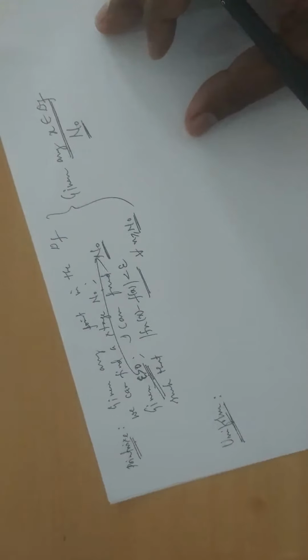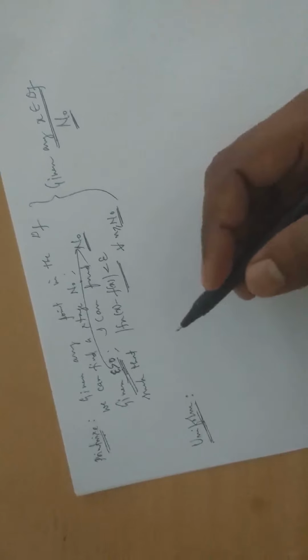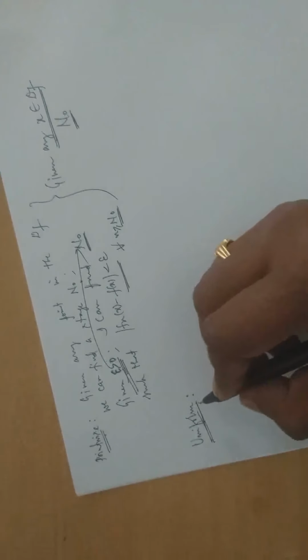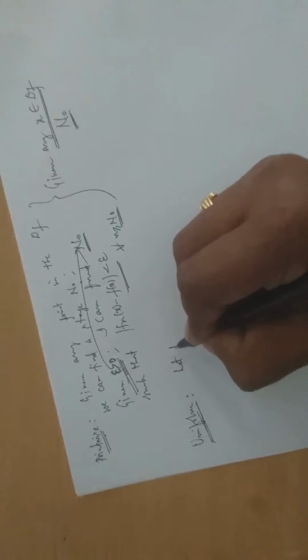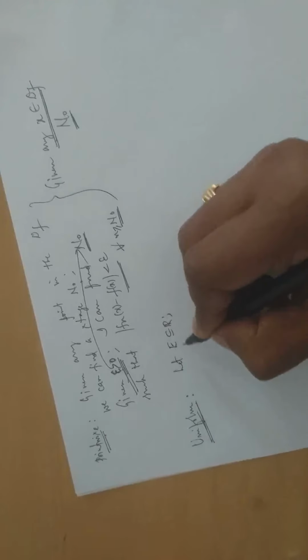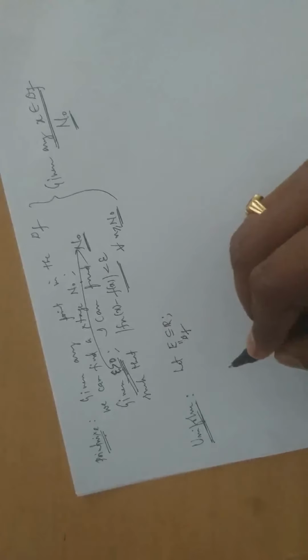Is it clear? So let me put them in the mathematical way. What is the uniform convergence? Let E be a subset of R, which is nothing but the domain of the function f.